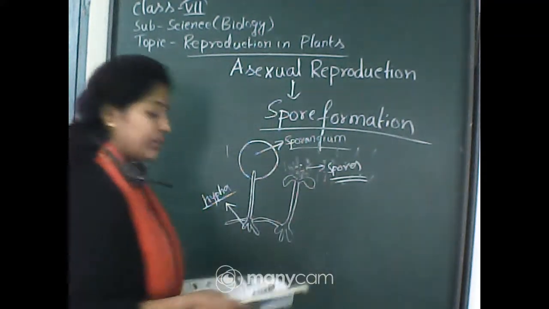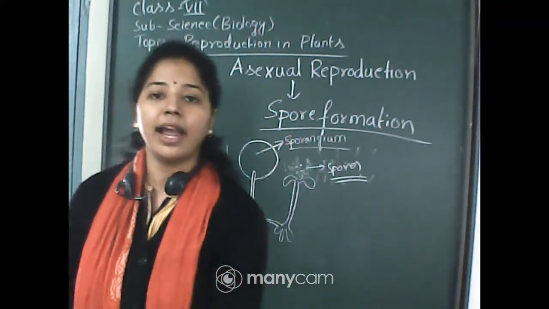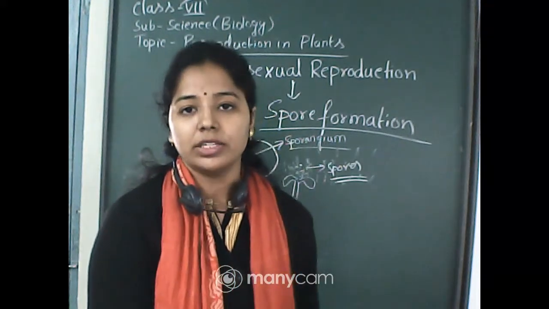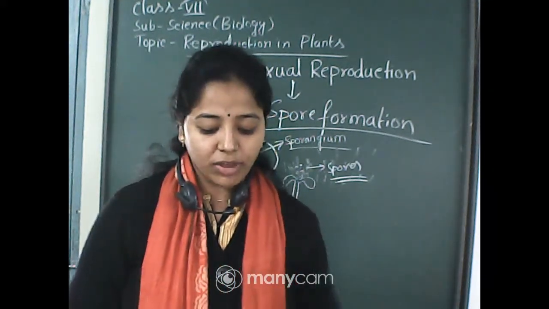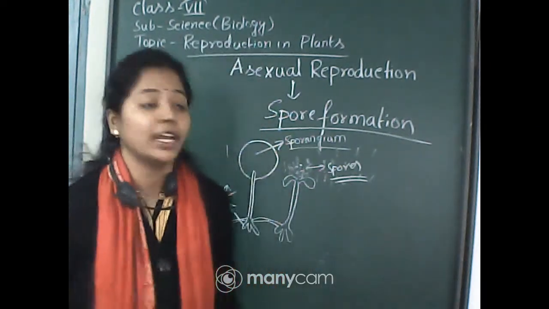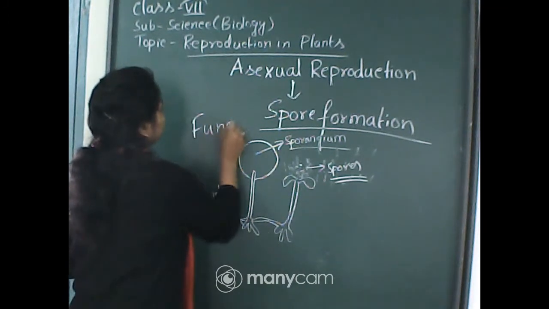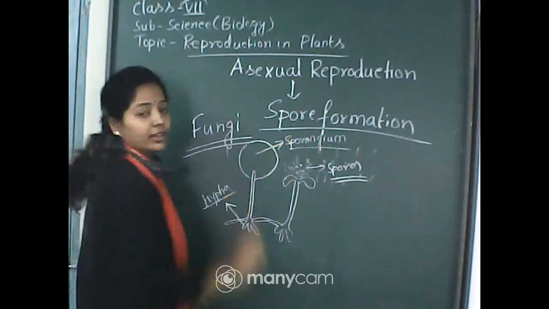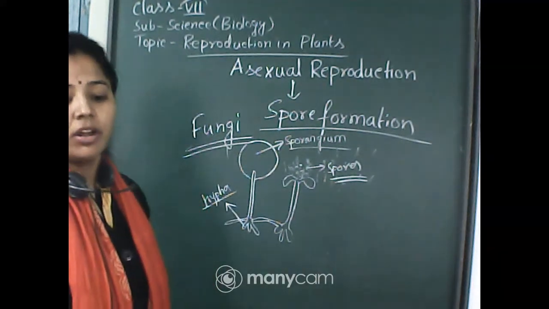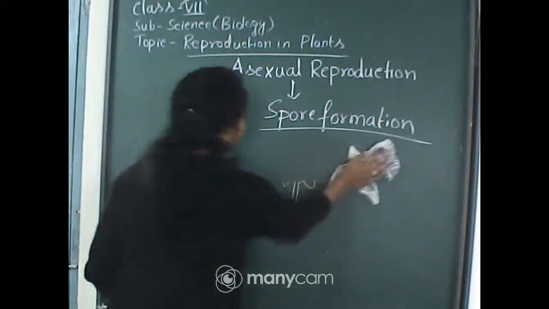They can easily spread as they are very light weight, so they can cover long distances. By this way, reproduction through spore formation in fungi takes place. Now how spore formation occurs in fern, I will show you in another picture.